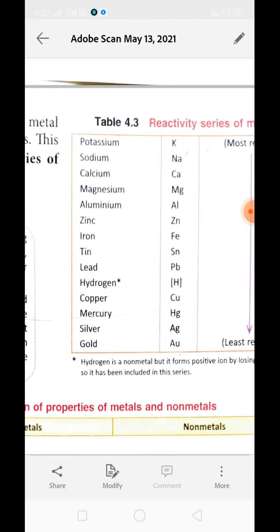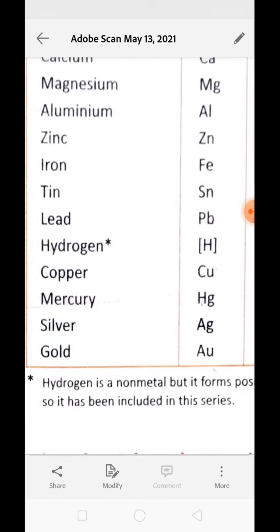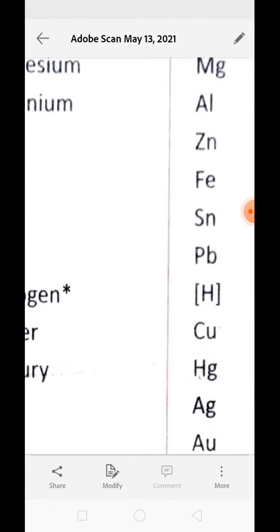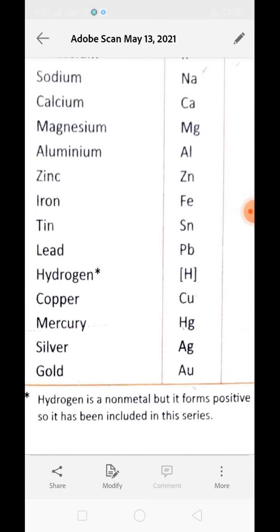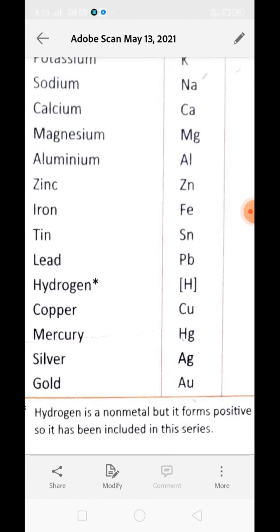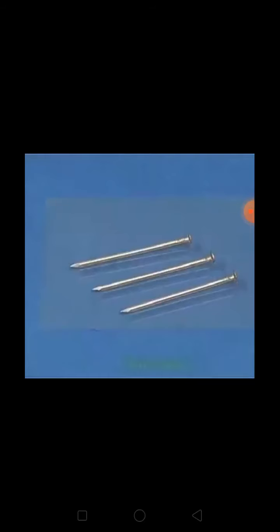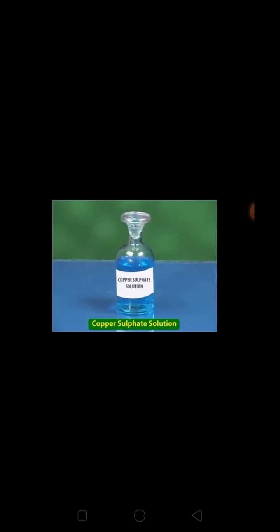From this reactivity series, you will know which metal can displace the other metal. For example, you can see copper is present over here and iron is above copper, right? Copper is present in the lower section, whereas iron is in the top region. Now think about it. If we add iron to a salt of copper, meaning copper sulfate, what will happen? You can see this is the iron nail which I was talking about, and this is the copper sulfate solution. Copper has a lower position in the reactivity series in comparison to iron.